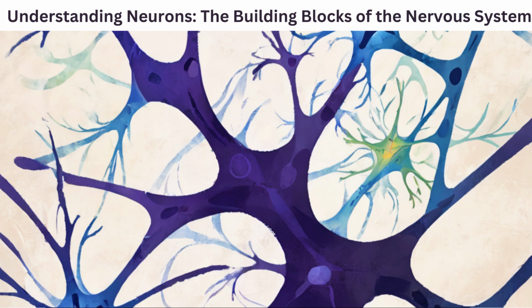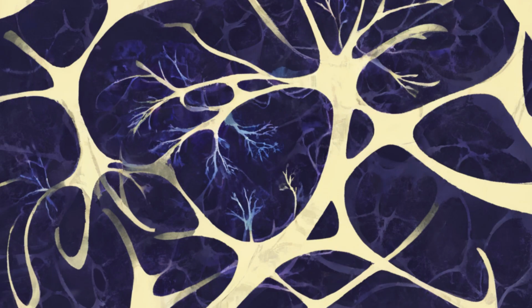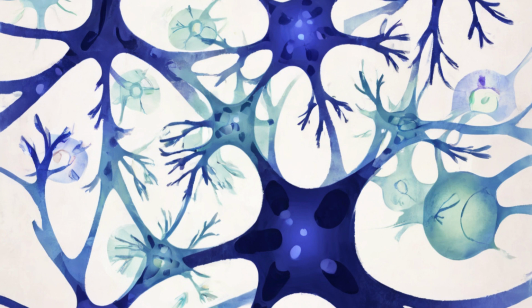To understand neurons in detail, let's break down their structure and function. Structure of neurons. Neurons have a unique structure that allows them to transmit electrical and chemical signals efficiently. The main components of a typical neuron include the cell body, soma. This is the central part of the neuron and contains the nucleus, which houses the genetic information of the cell. It is responsible for maintaining the cell's metabolic functions.